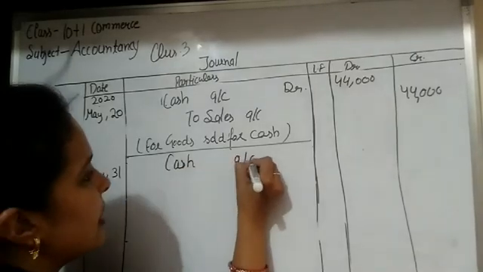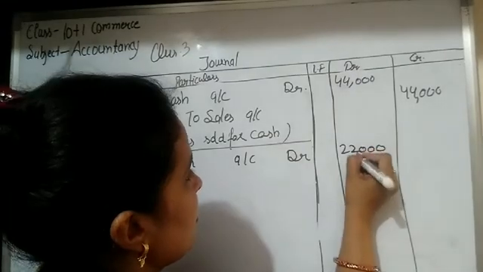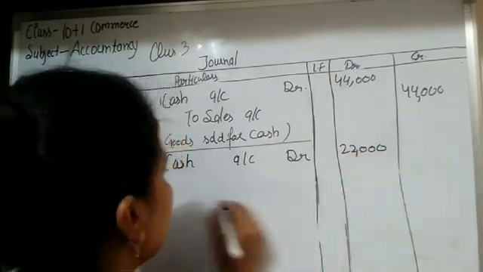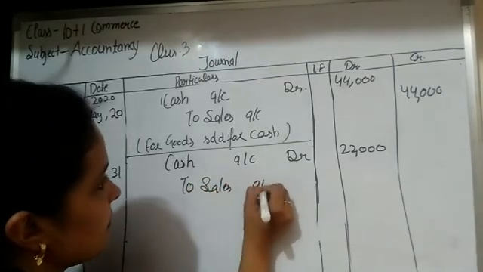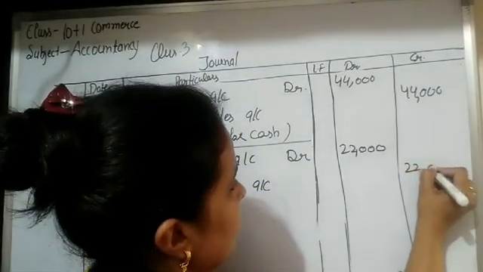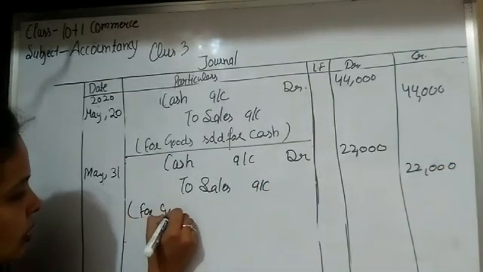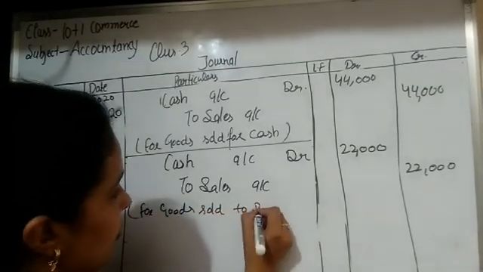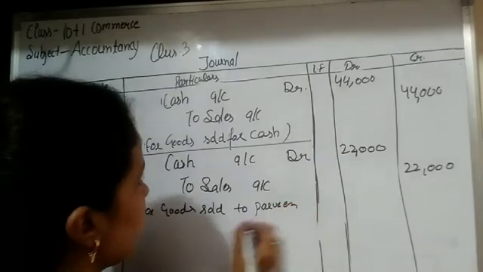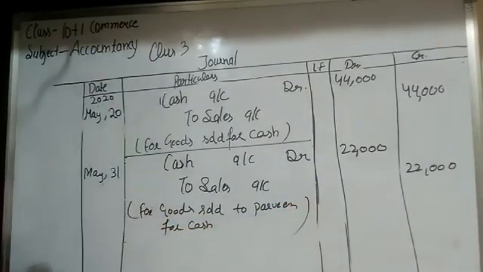So cash account debit rupees 22,000. The amount of goods sold is 22,000 to sales account, 22,000 on the credit side, students. So the narration is for goods sold to Parveen for cash. Okay, students. So question number 3 is done.